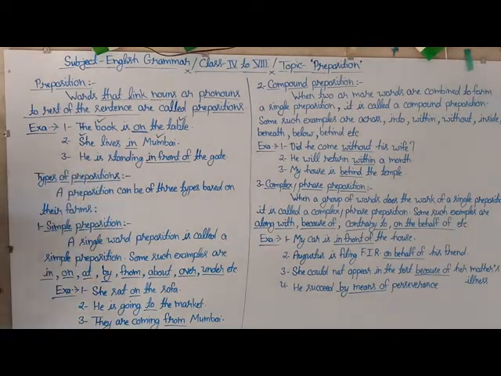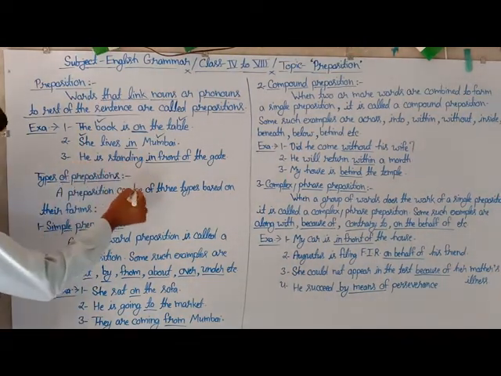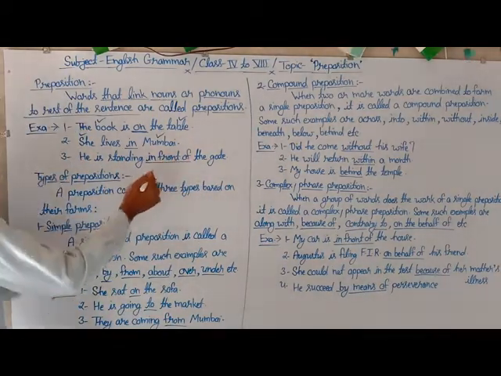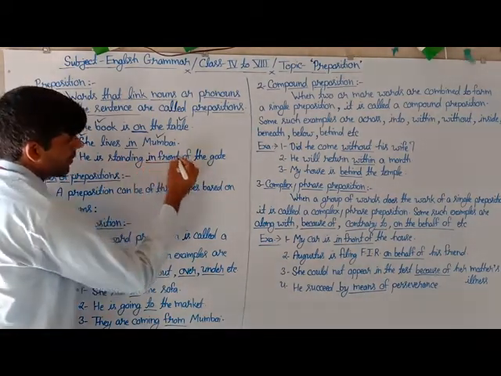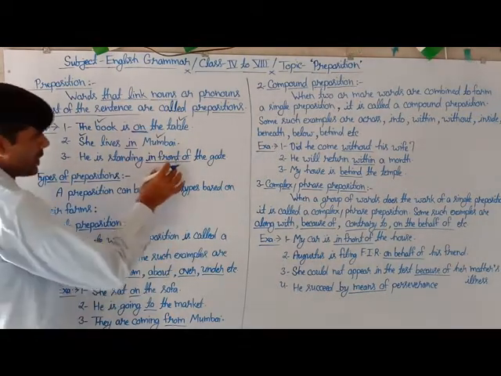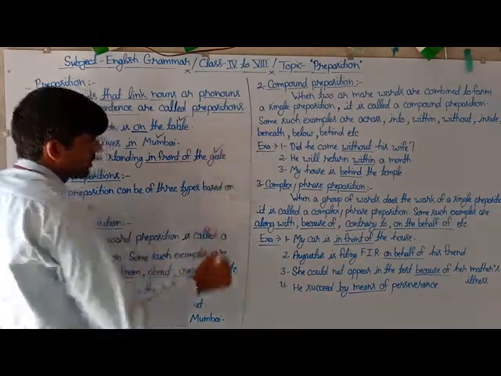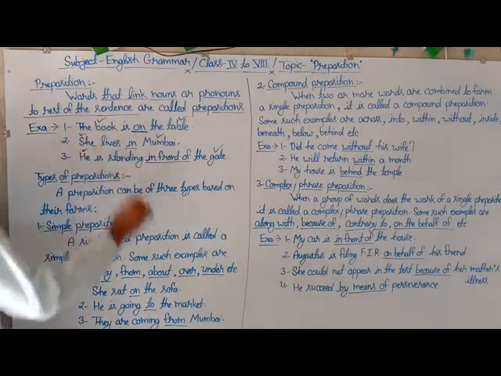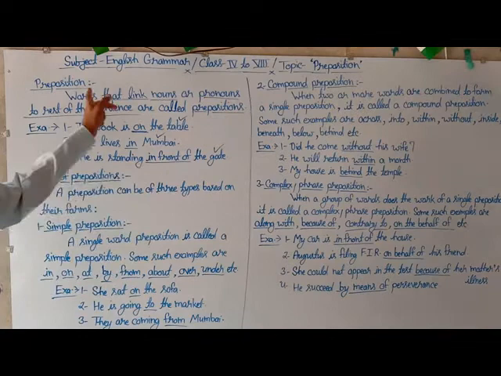Here is the next example related to the same topic: he is standing in front of the gate. Here in the third example, the underlined words in front of are used to link or connect its noun gate with the rest of the sentence. So this is counted as a preposition.